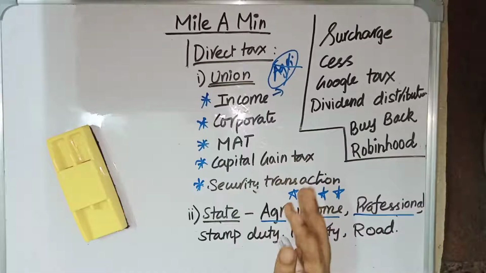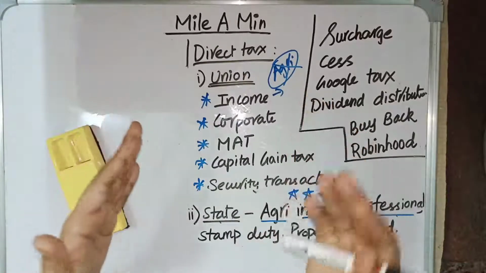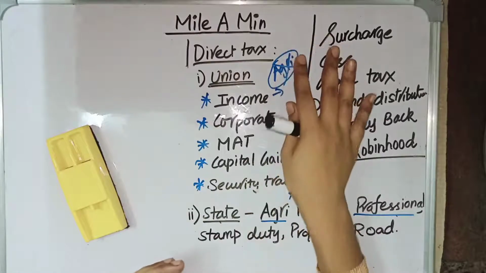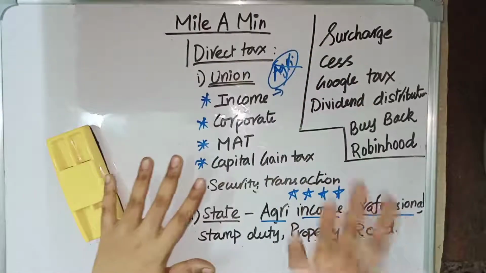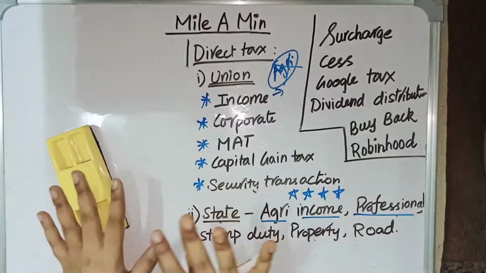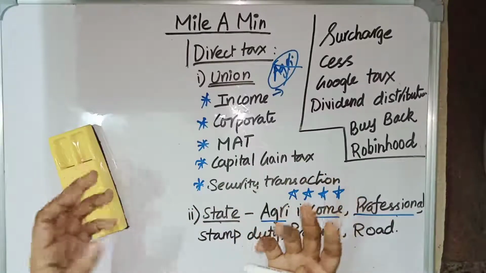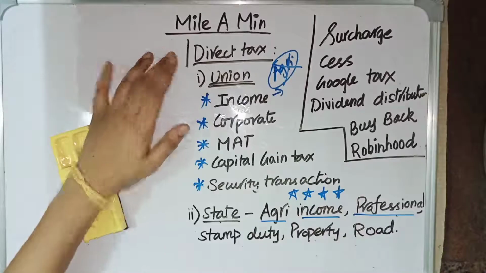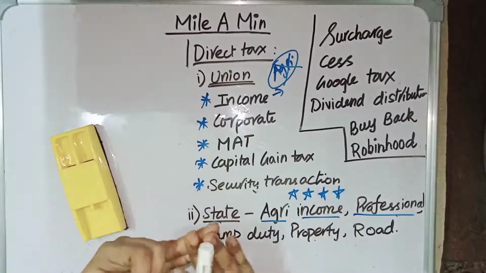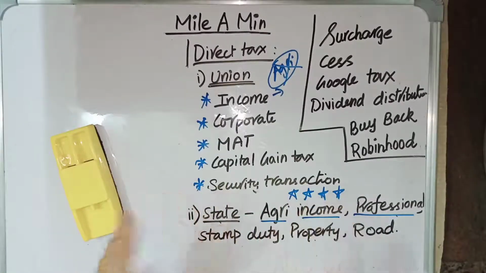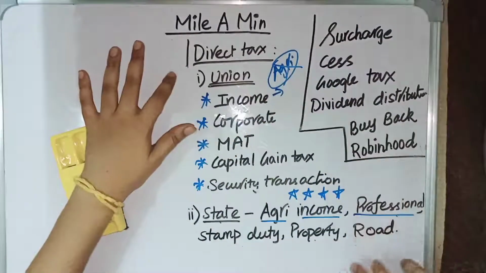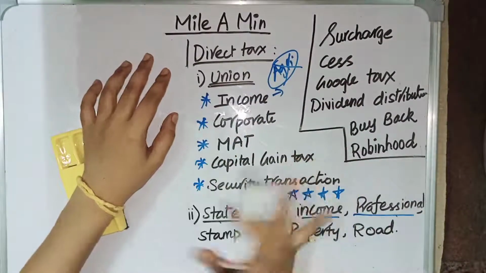In direct taxes, we have both union imposed direct taxes and state imposed direct taxes. First, we should know what a direct tax is. We have seen these things in our previous video, where we discussed the types of taxation. We have direct tax as well as indirect tax. In direct tax, the payer and the bearer are the same, which means the one who pays the tax as well as the one who bears the tax will be the same, whereas in indirect tax, the payer and the bearer will be different.